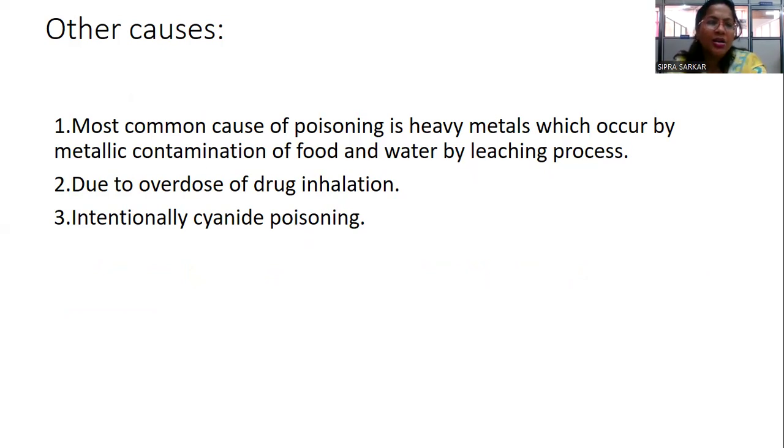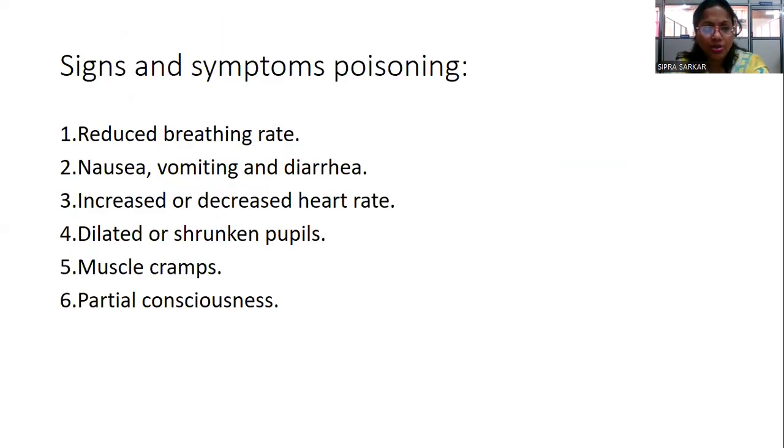The most common cause of poisoning is heavy metal, which occurs by metallic contamination of food and water by the leaching process. Sometimes we use plastics and some containers and some metals which leach slowly into the drug, which may cause poisoning. Other causes are overdose of drug, inhalation, and intentional cyanide poisoning.